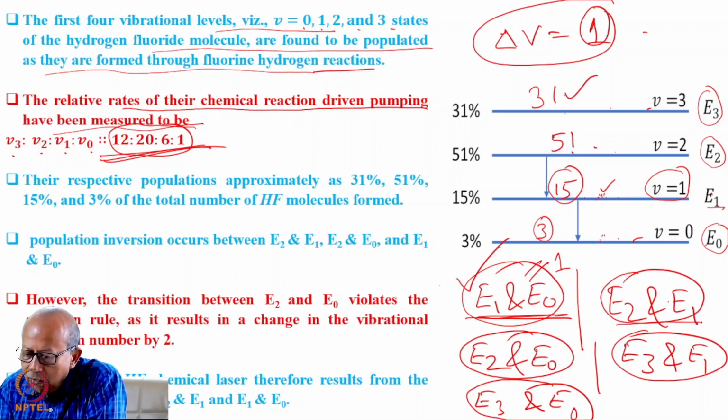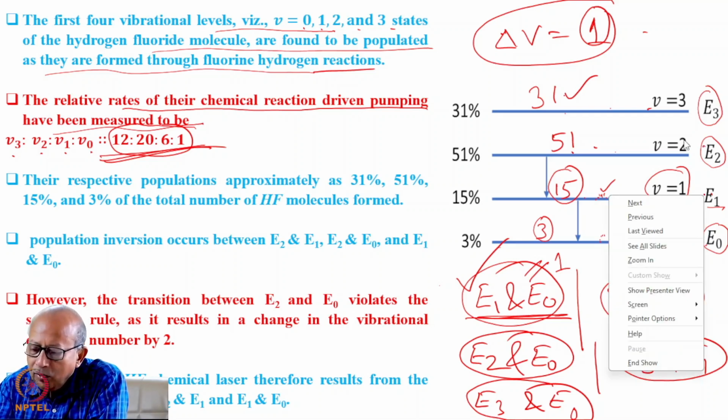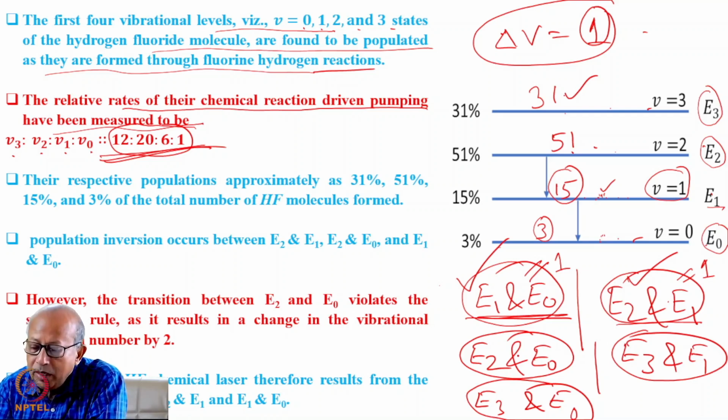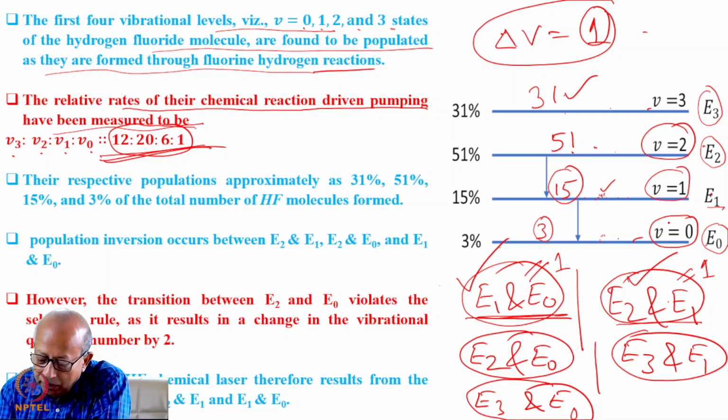For E2 and E1, the quantum number changes from 2 to 1. So once again, this is 1. So this is also allowed. E2 and E0, the vibrational quantum number changes from 2 to 0. So delta V becomes 2. So this is not allowed.